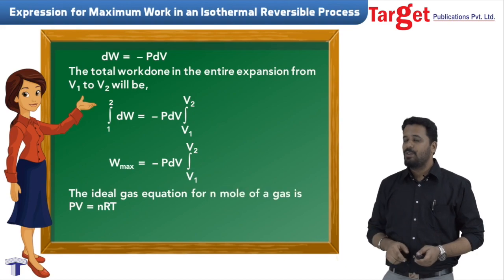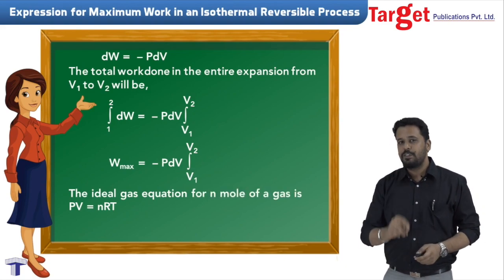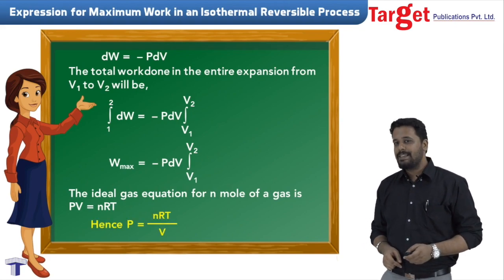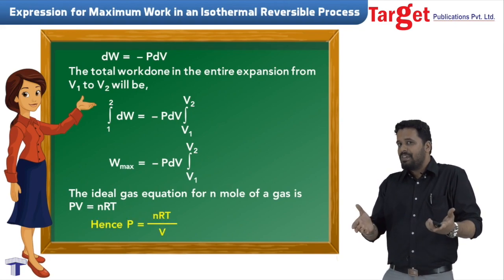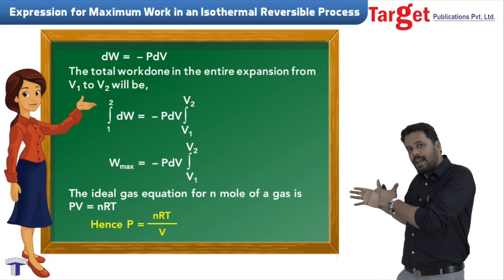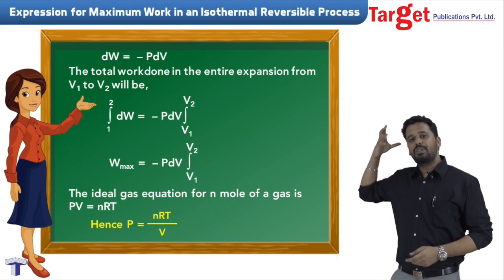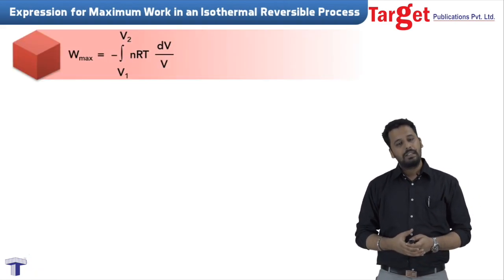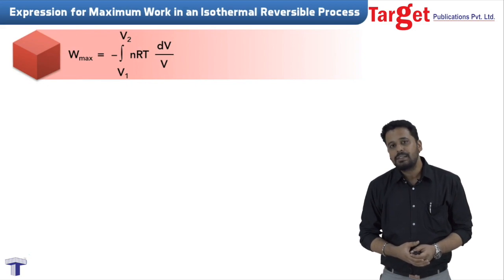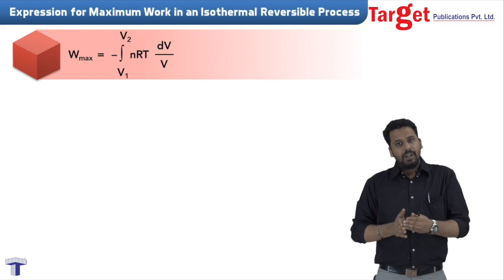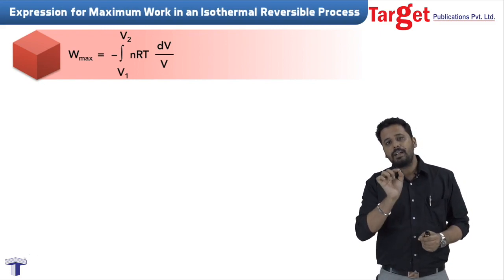and we can do that with the help of the ideal gas equation, that is PV is equal to nRT. I can write pressure as nRT by V. So there we have it. We have pressure in terms of volume. Let's take this nRT by V and substitute this in the earlier expression. So we will get W max is equal to minus, which is still outside, integration between V1 and V2, nRT by V into dV.